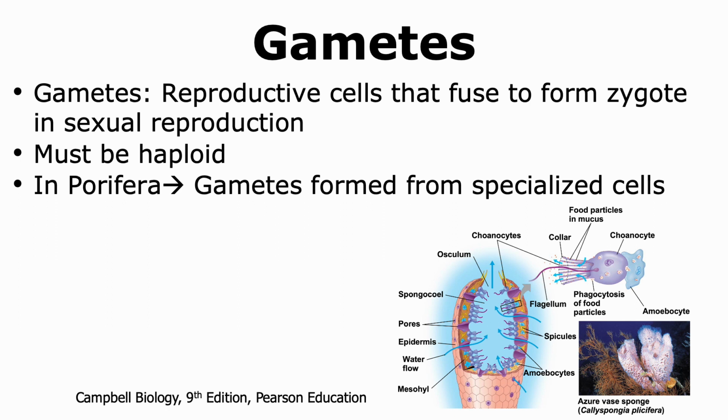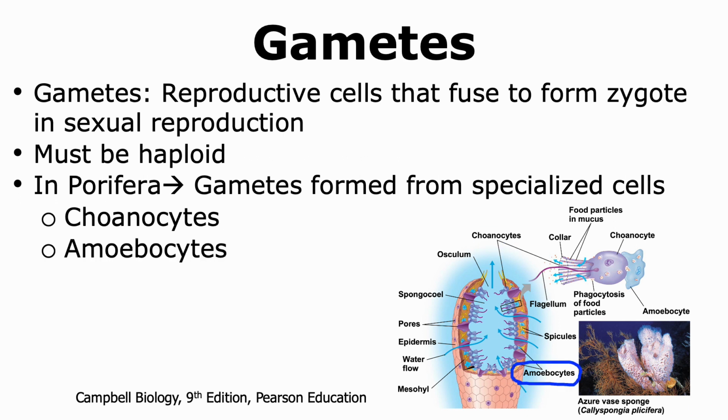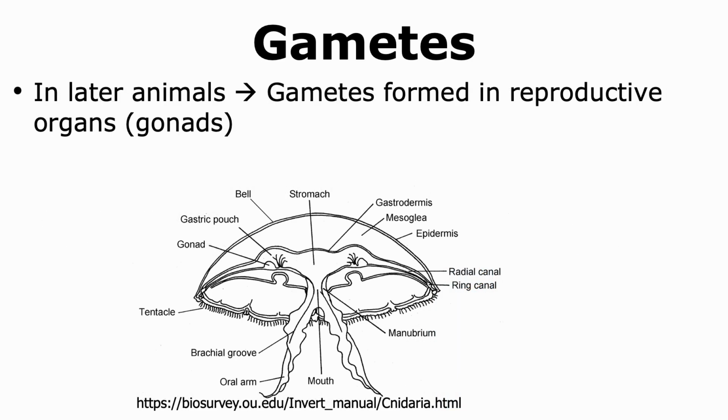These specialized cells can be choanocytes that can change their properties to form gametes, or amoebocytes, which are known to be totipotent in nature. Thus, sponges do not show the presence of any reproductive organs. As animals evolved and the cnidarians formed, we're able to see the formation of reproductive organs called gonads.